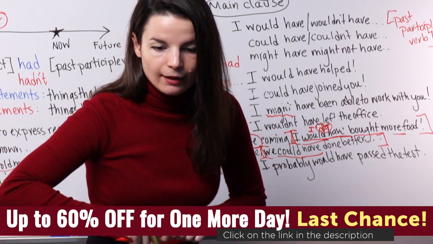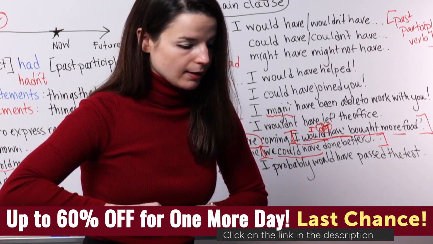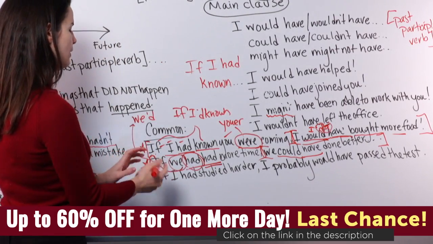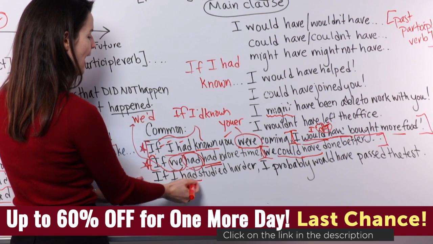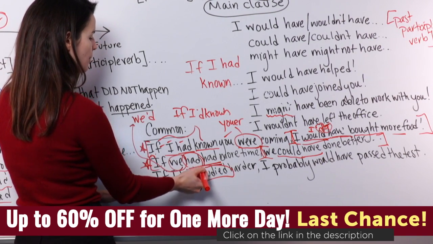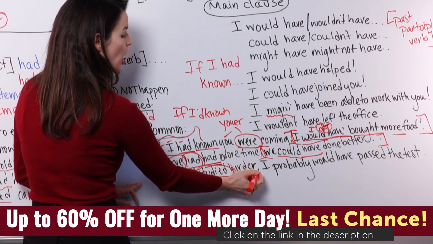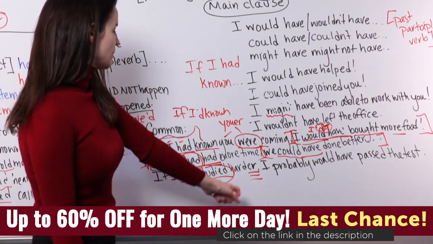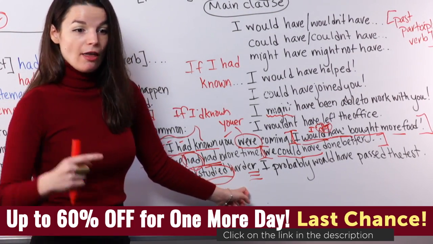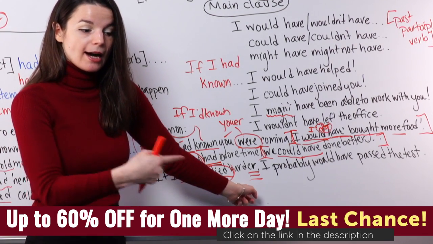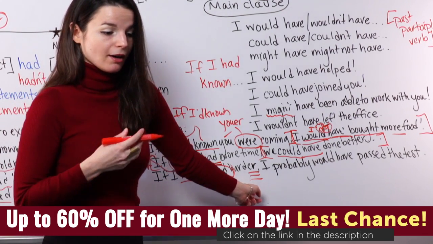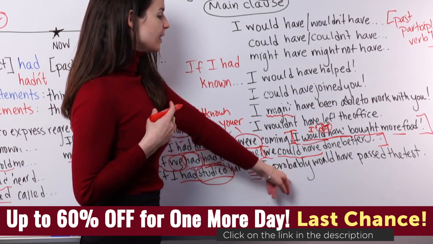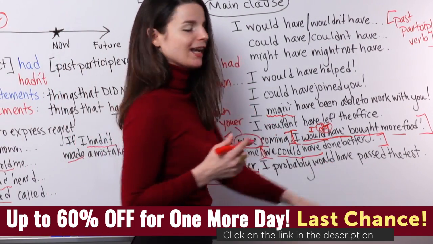Good. All right, let's go to the last one because time is going quickly. So finally, this one. If I had studied, so here's my past participle. If I had studied harder, so here I'm using a comparative form, yeah? This means if I had studied harder than I did. So I don't think I studied very hard, in other words. If I had studied harder, I probably would have passed the test.